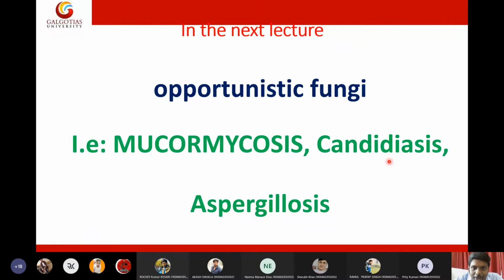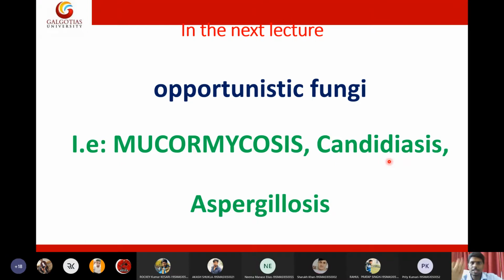Opportunistic fungi means that only when there is an immunocompromised condition in the patient will the patient get infection. If he has any secondary disease, like if the patient is in the ICU, or taking steroids, or under a treatment where his immune system is compromised, in that condition these fungi will cause infection.